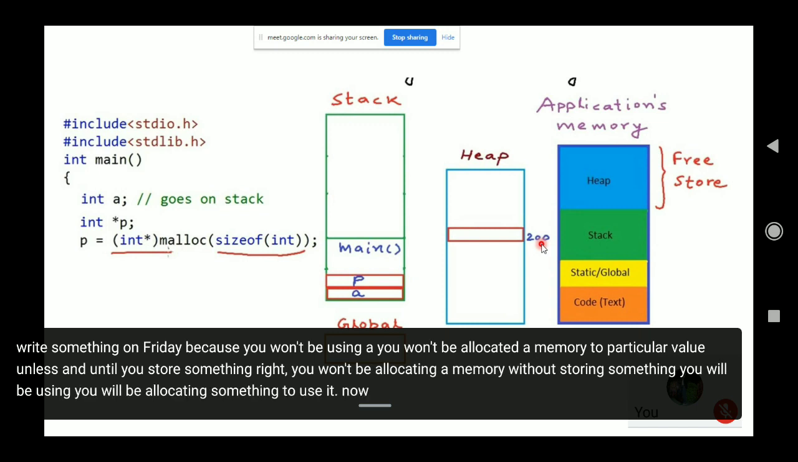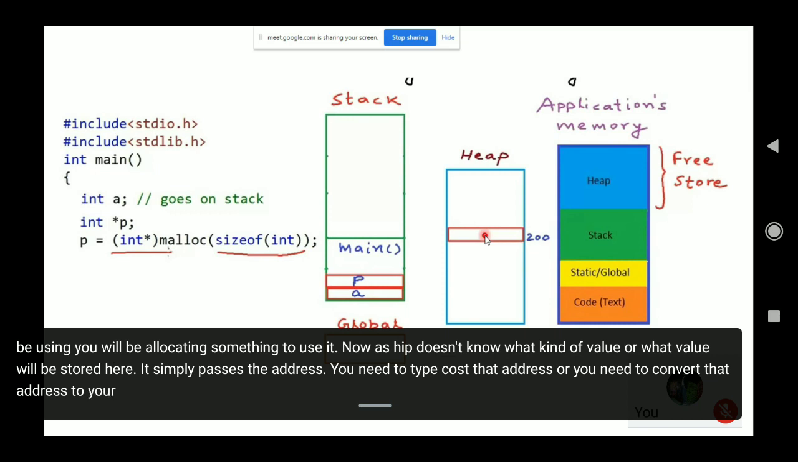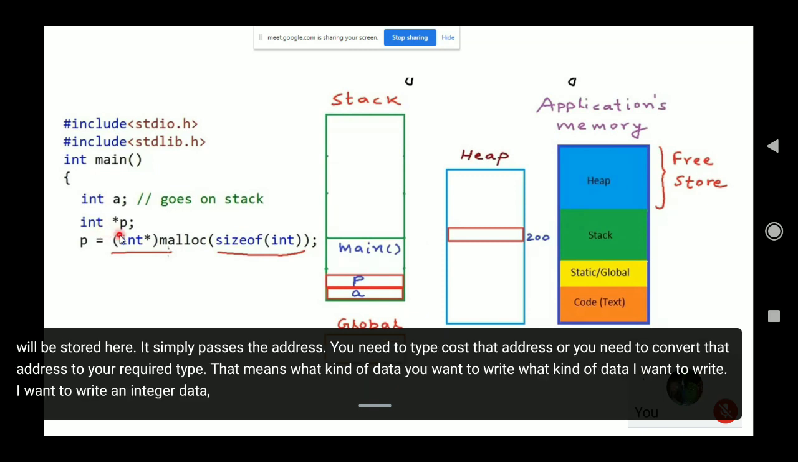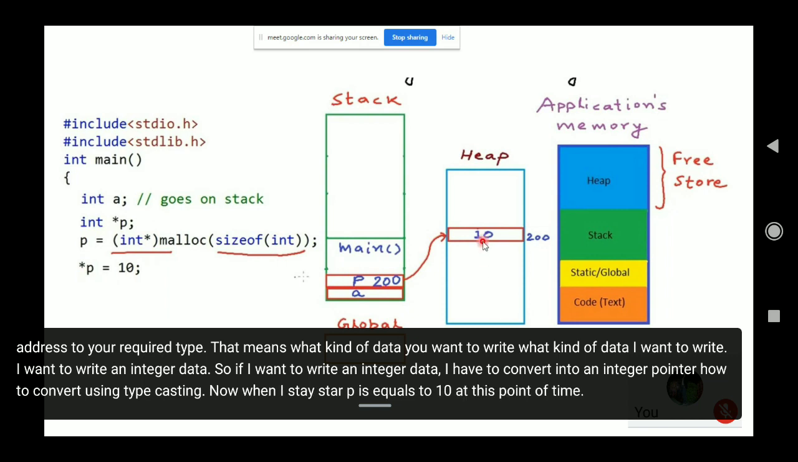Now, as the heap doesn't know what kind of value will be stored here, it simply passes the address. You need to typecast that address, or convert that address to your required type. That means what kind of data you want to write. I want to write integer data, so I have to convert it into an integer pointer. How to convert? Using typecasting. Now, when I say star p is equal to 10, at this point, 10 is written inside the heap.